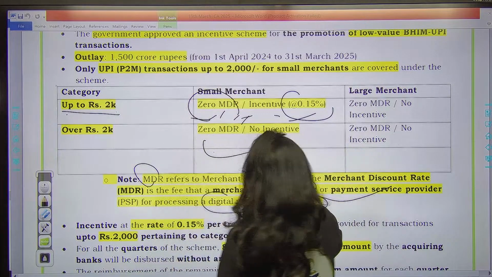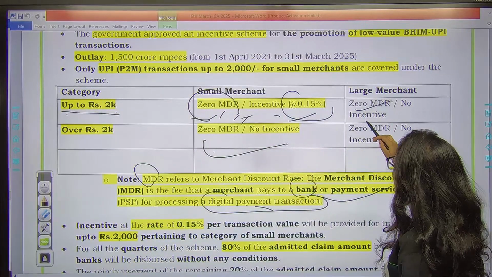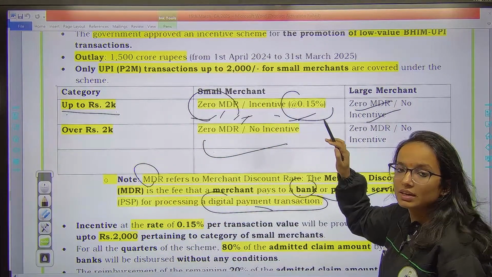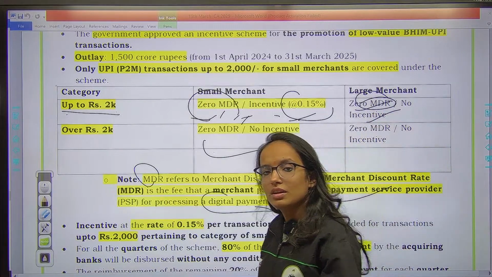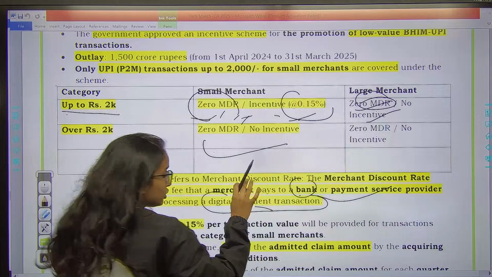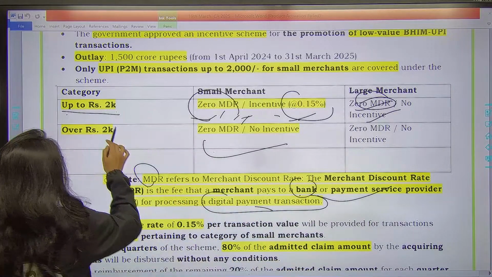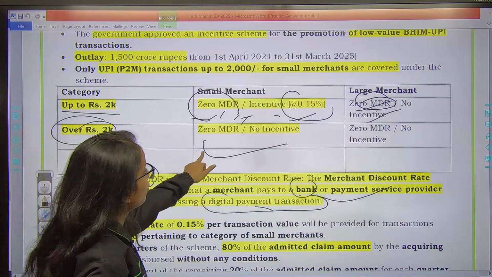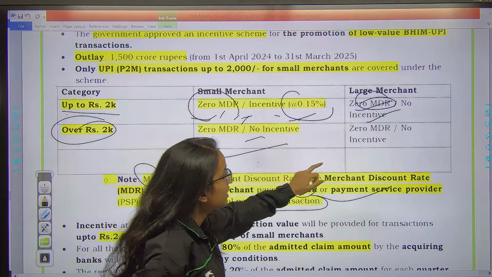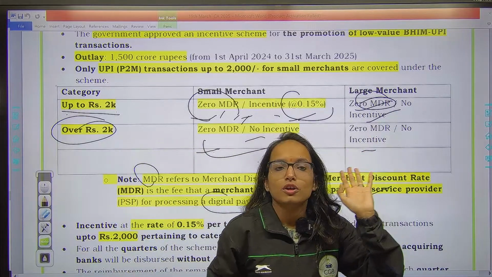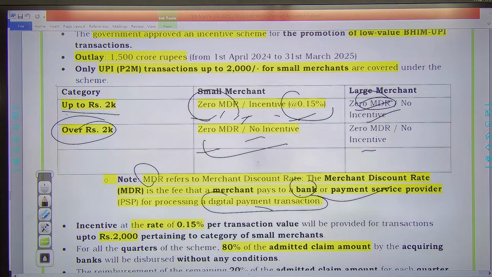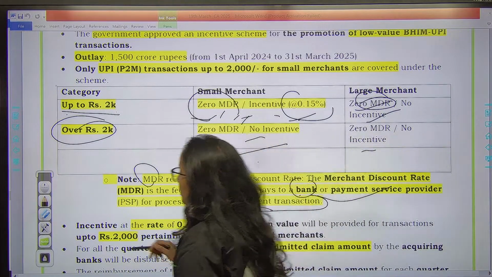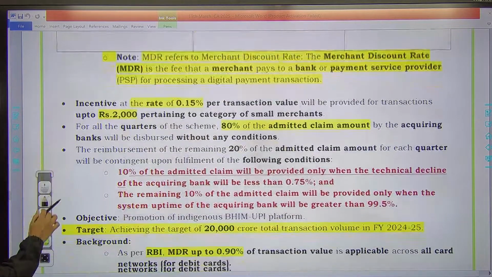And then for large merchants, zero MDR, no incentive. For small merchants, zero MDR plus incentive. For large merchants, there is no MDR, but incentive is zero. Then over ₹2000, zero MDR, no incentive, and here again zero MDR, no incentive. So you see, MDR is not there on anyone, but incentive is being provided on amounts up to ₹2000. This is something important. Remember that.